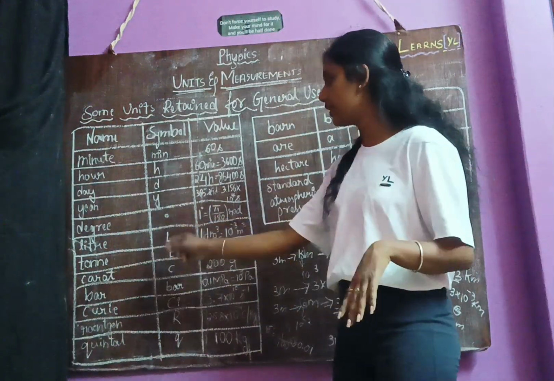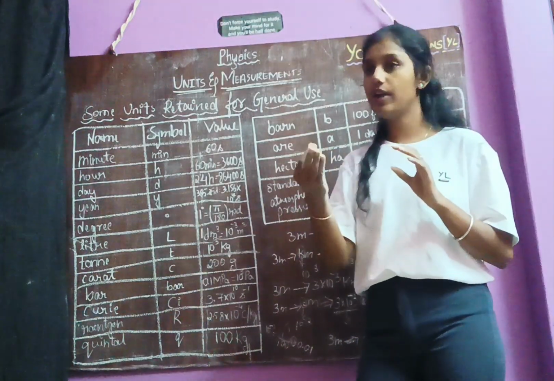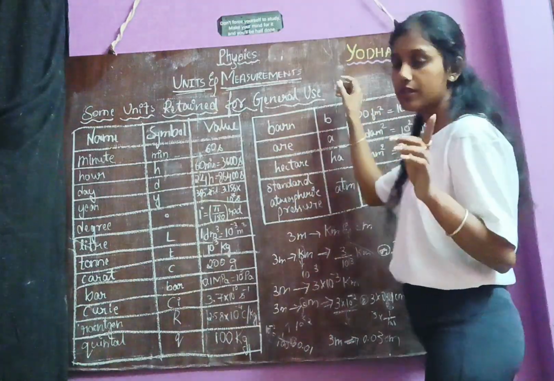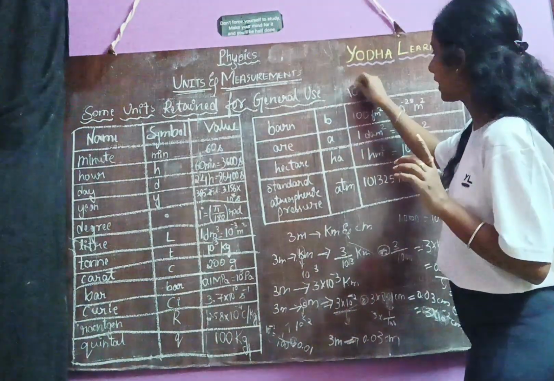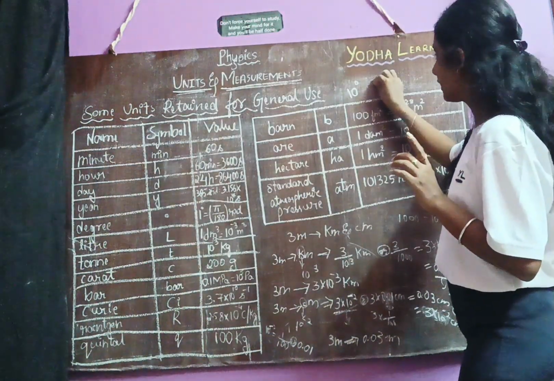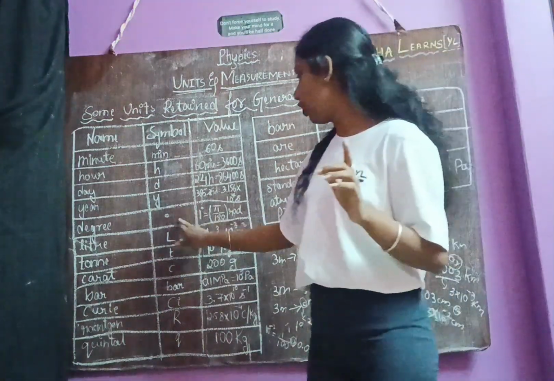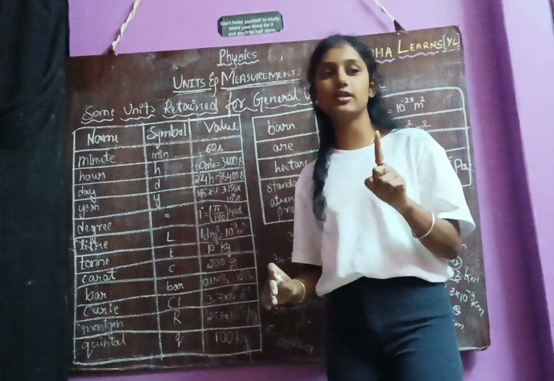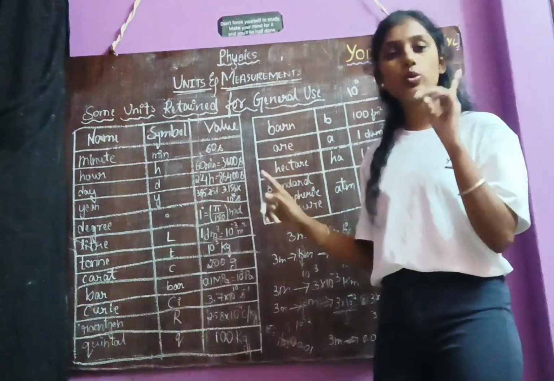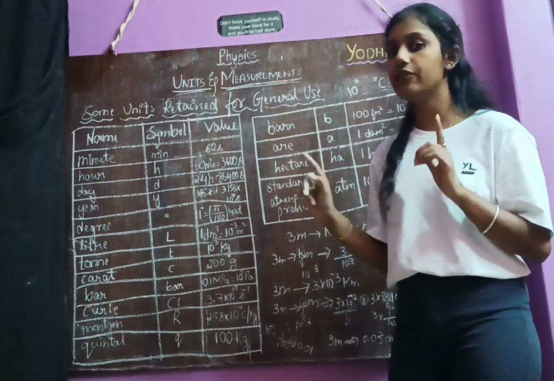Next comes degree. Degree is represented by a small 0 above the value, just like a power. If you want to represent 10 degree, you write it like this. If you want to write degree centigrade, you write it like this. Remember this. Now, 1 degree is always equal to pi by 180 radian. Vice versa, 1 radian is equal to 180 degree divided by pi.